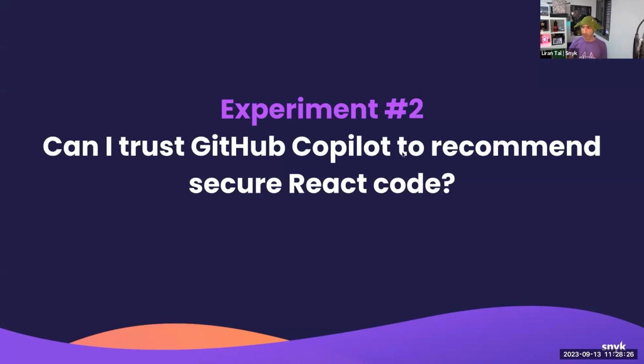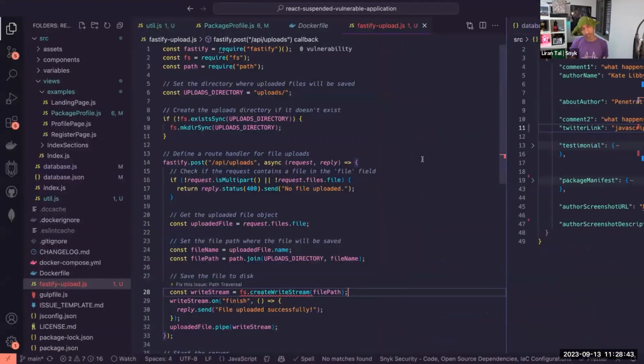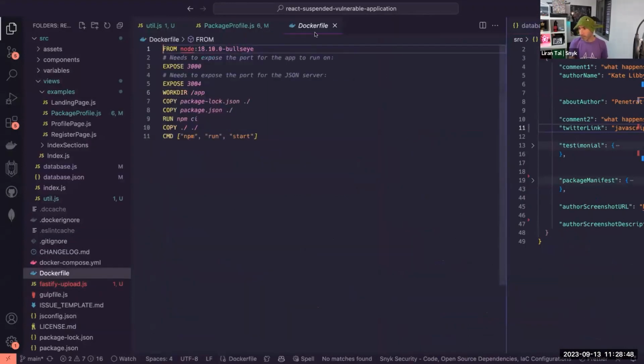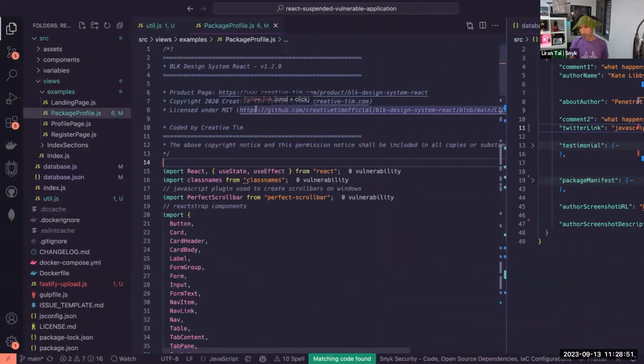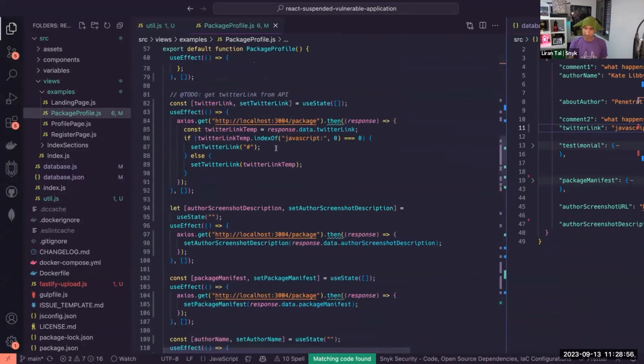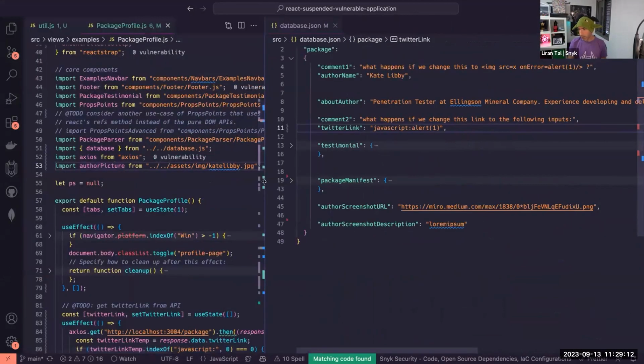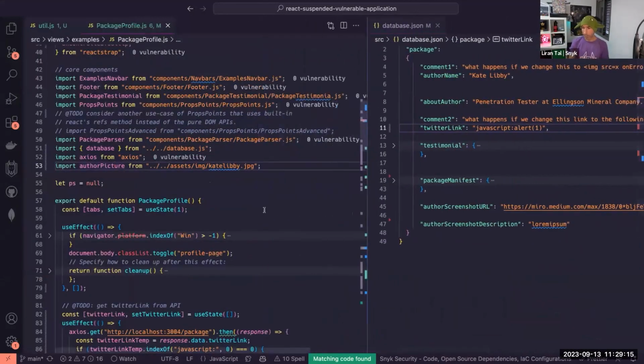Now, our next experiment is still going to keep us on the JavaScript lane, but I wanted to look at it a bit differently, not just backend code, and a different experience than we had with ChatGPT, where we were copy-pasting code from Stack Overflow or somewhere else. This one is a secure coding issue with React code. So let's close this Fastify upload thing and focus on this app. I have working React code. It's pretty big, so I don't want to take you through the entire code base, so we'll focus just on the code on the screen.